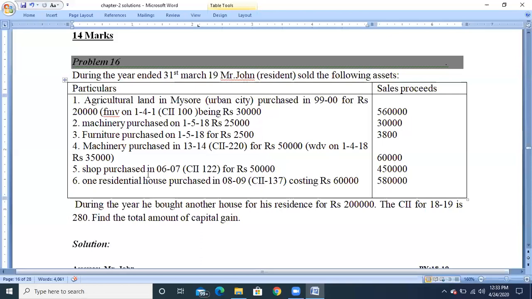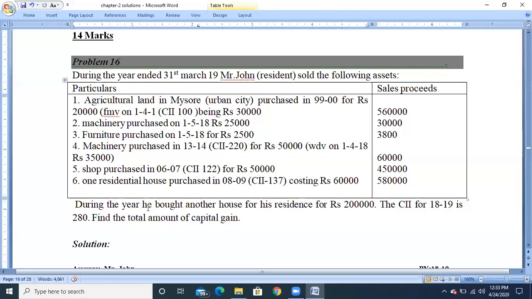Next, shop purchased in 2006-07, CII value is 122, for rupees 50,000. Sale proceeds is 4,50,000. Last asset, one residential house purchased in 2008-09 financial year where the CII value is 137, costing rupees 60,000, and the sale proceeds is 5,80,000.